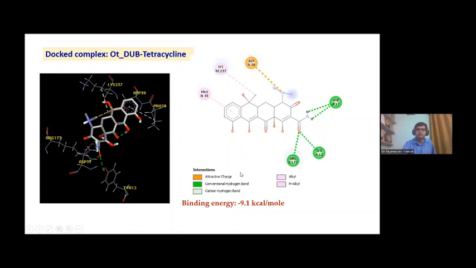So due to the formation of different kinds of bonds, the binding energy available in this interaction was minus 9.1 kilocalorie per mole.